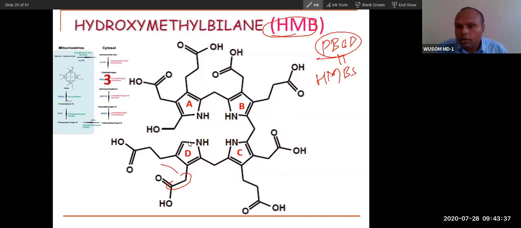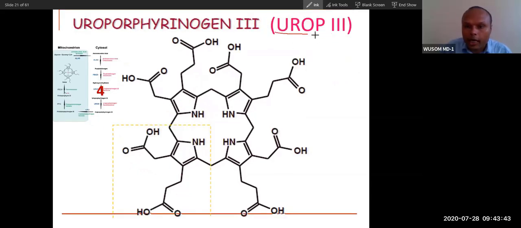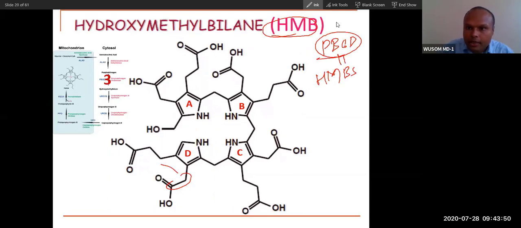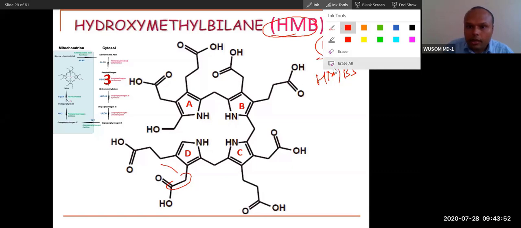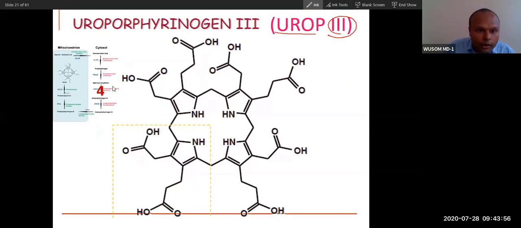Can you see the rotation? Yes, sir. So this is the first molecule, called uroporphyrin, and uroporphyrin is in name given 3. There are many types, we are not concerned right now. This inversion is done by the fourth enzyme. The fourth enzyme is called uroporphyrinogen synthase. If this enzyme is not present, what will happen?